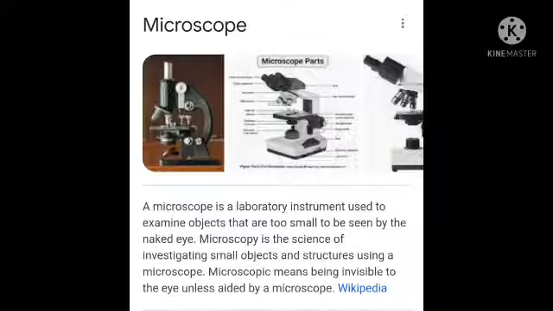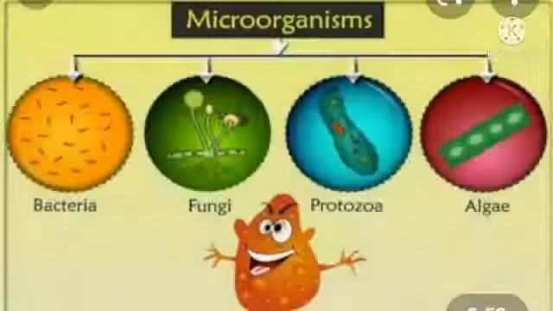So what is a microscope? A microscope is an instrument that makes use of lenses to make small objects appear larger. Remember the magnifying glass which you use to make things larger. In the same way, the microscope also uses lenses to make small objects appear larger. It is also known as the compound microscope. The different parts of a microscope are used for different purposes. So for seeing microorganisms which cannot be seen with our naked eyes, we require a microscope.